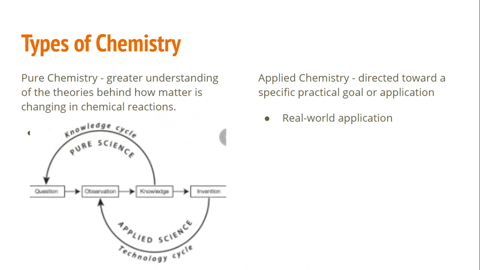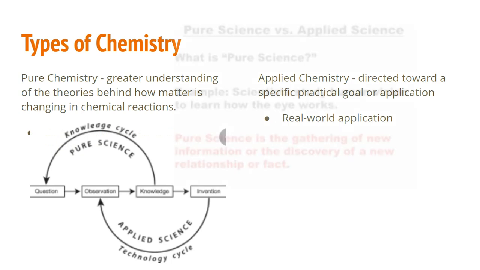And so let's look at this a little differently. When we look at pure science or pure chemistry, we have knowledge and we're asking a question based on that knowledge. Then we find the answer to that question based on other people's research. With applied, you will have an invention that is usually based off some type of observation. So we still have question, observation, knowledge, invention. It's going together. But with applied science, we're actually doing the study or the experimentation to get to that.